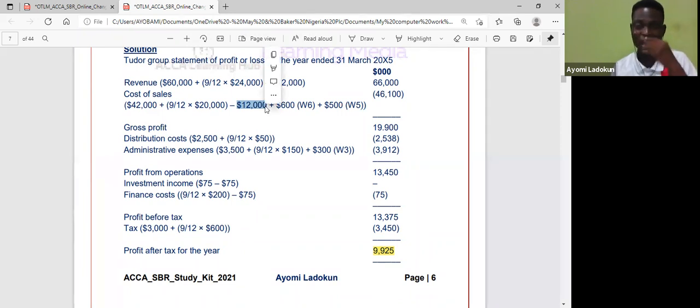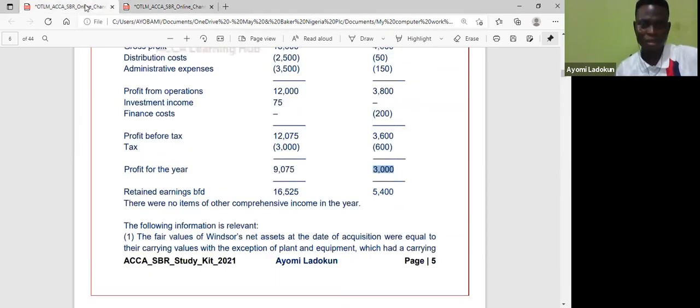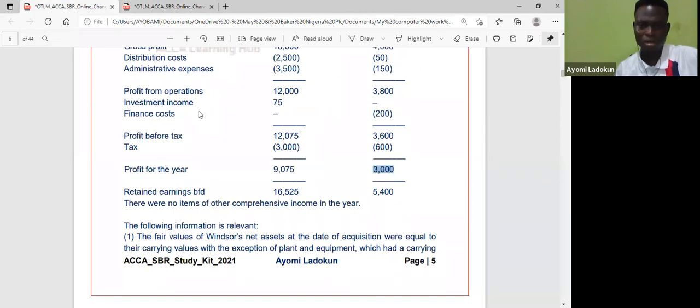So what are you doing? I am removing it from revenue. I'm also removing it from cost of sales. That's the meaning of elimination of intra-group sales. So this 600 should be the excess depreciation, and of course this should be your intra-group unrealized profit. So that's what you have. You just consolidate all of that. It's quite straightforward. So that's the technicality around there. You can take a look at that in case you have questions.